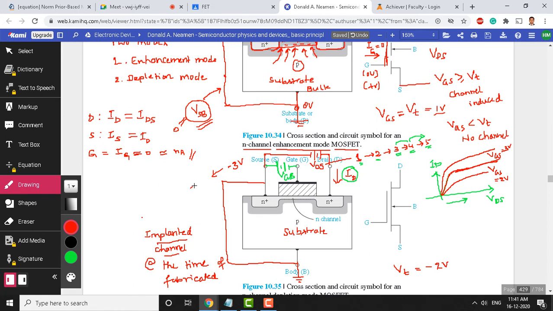Or if I go to -4 or -5, now see, because already -2 itself is the threshold voltage, we are going now to -3, 1 volt lesser than the threshold. Do you think this channel will exist now for -3?